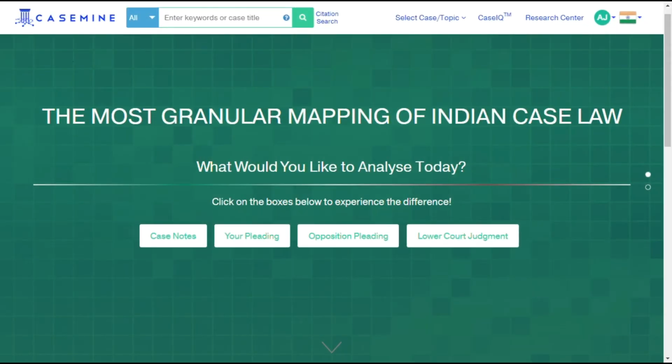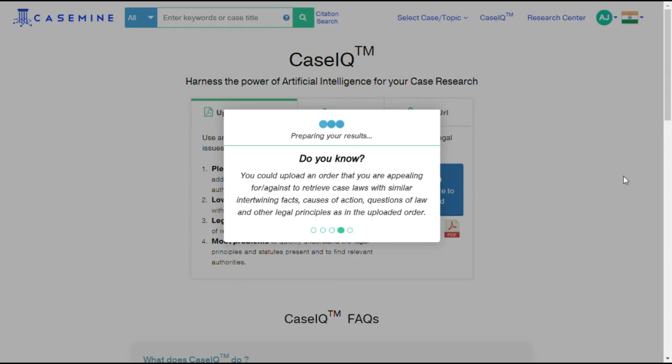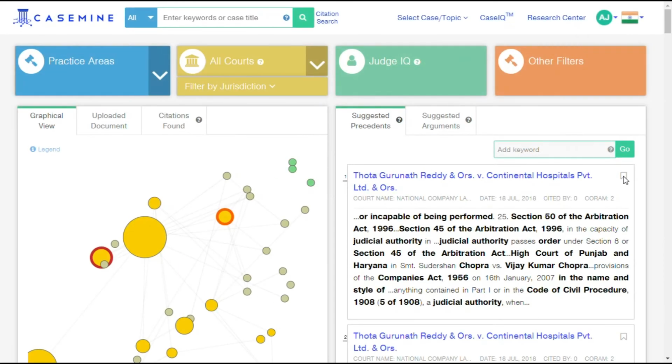Our researchers uploaded the entire 22-page document onto CaseIQ. The aim was to find judgments that matched not just the legal, but also the factual context of the uploaded document, so as to ensure that they are authorities applicable to our case. Let's quickly examine the results retrieved by CaseIQ.